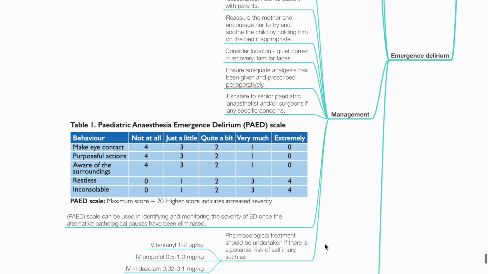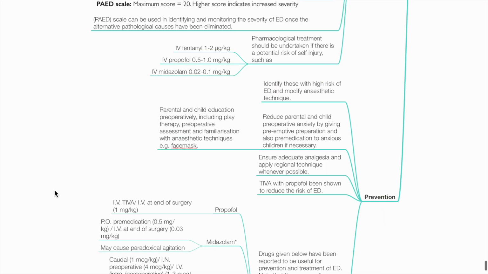The Pediatric Anesthesia Emergence Delirium Scale can be used in identifying and monitoring the severity of ED once alternative pathological causes have been eliminated. Parameters in this scale include eye contact, purposeful actions, awareness of the surroundings, restlessness, and inconsolability. Pharmacological treatment should be undertaken if there is potential risk for self-injury, such as IV fentanyl, propofol, or midazolam.